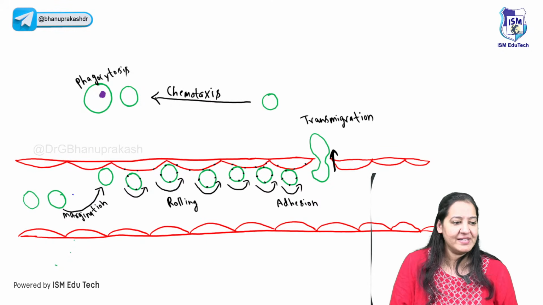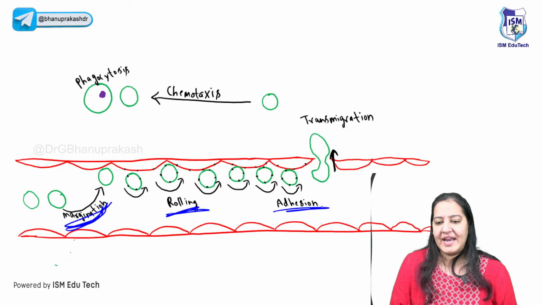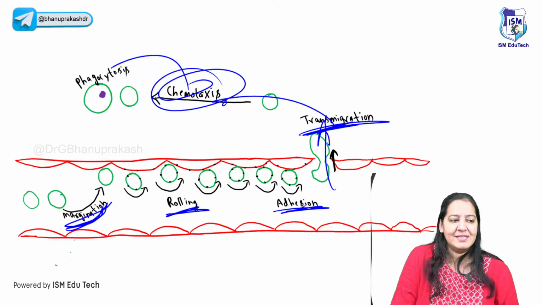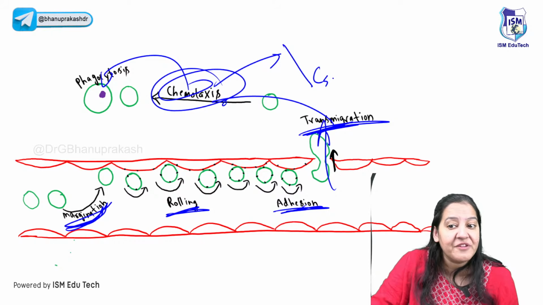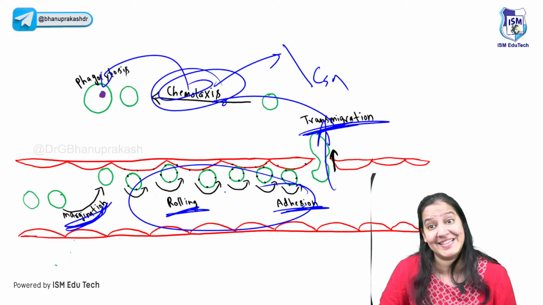In the 6 cellular events, the first is the margination, WBC leaving from the center to the periphery, then rolling, then adhesion, then diapedesis or transmigration, then chemotaxis, then phagocytosis. We know chemotaxis, the names of the chemicals, and the strongest is C5a. And for rolling and adhesion, we know the pairs, the couples, the 6 couples.